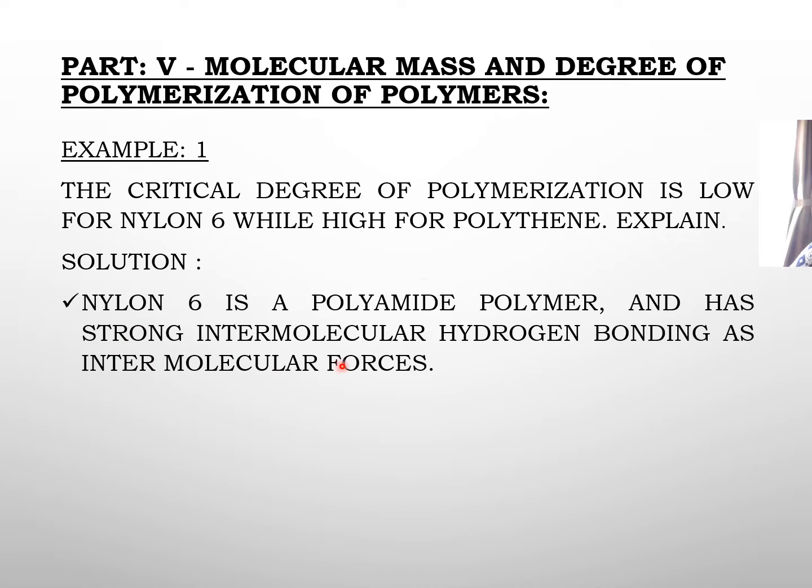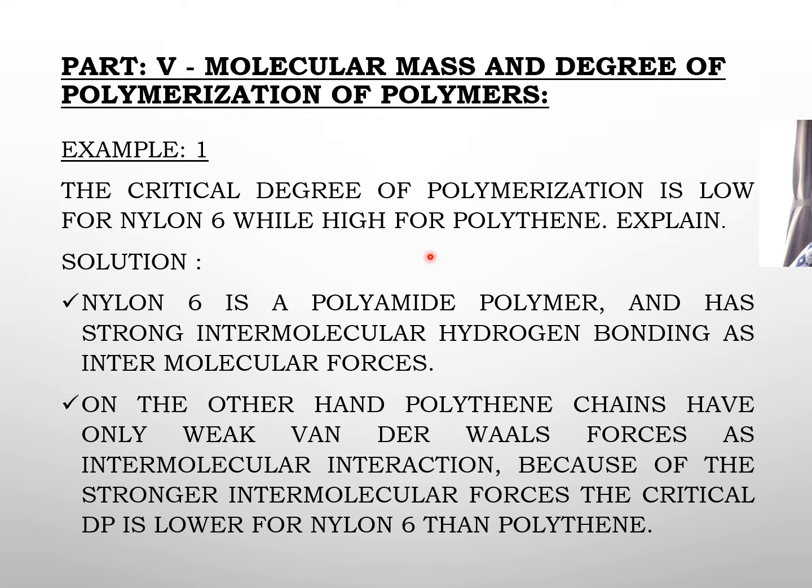It has strong intermolecular hydrogen bonding as the intermolecular forces, while in polythene there are weak van der Waals forces. That is why, because of the stronger intermolecular forces, the degree of polymerization is lower for nylon 6 and higher for polythene. The stronger the interactive forces, the lower is the degree of polymerization.